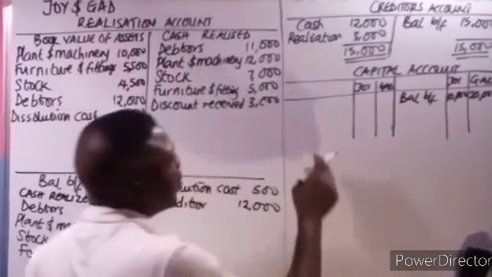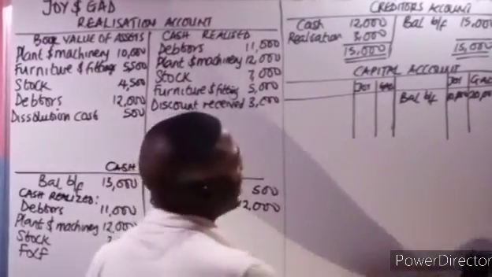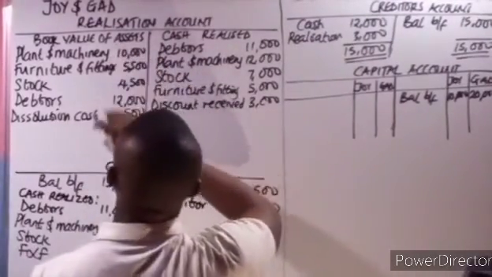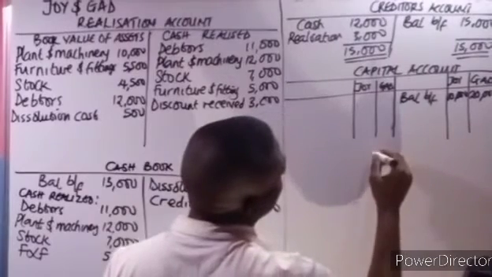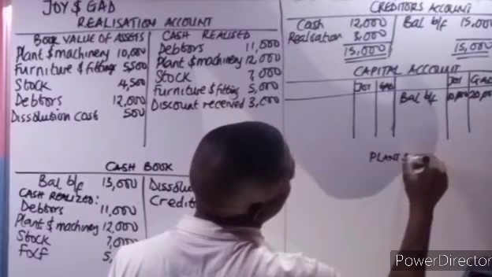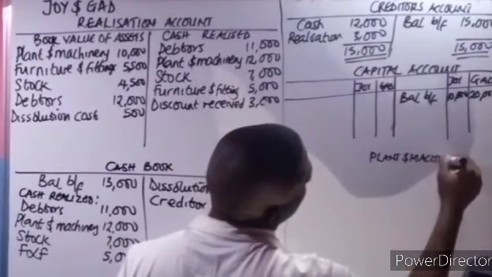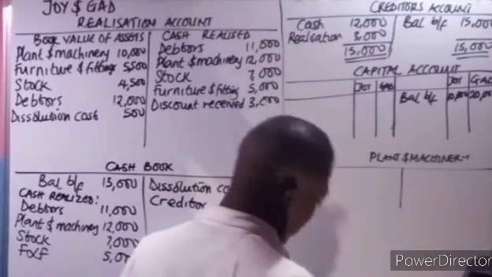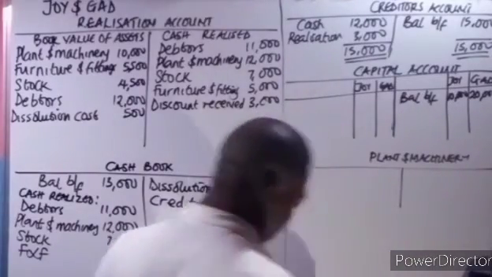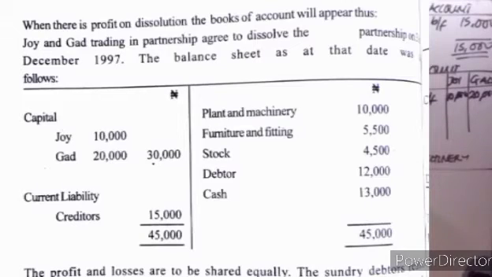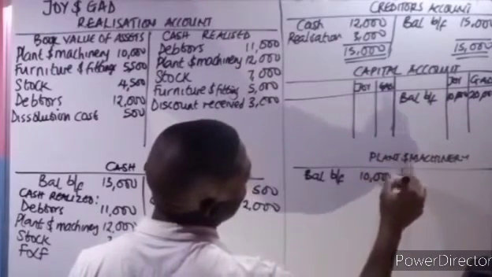Okay. So from the capital accounts, let's now write the individual accounts. Open the individual accounts of this. We have the plant and machinery. From the balance sheet, if you check there, assets have a debit balance. So the balance brought forward for plant and machinery is 10,000.